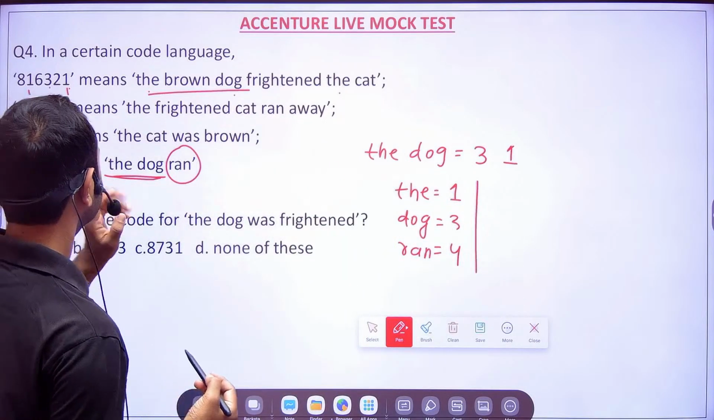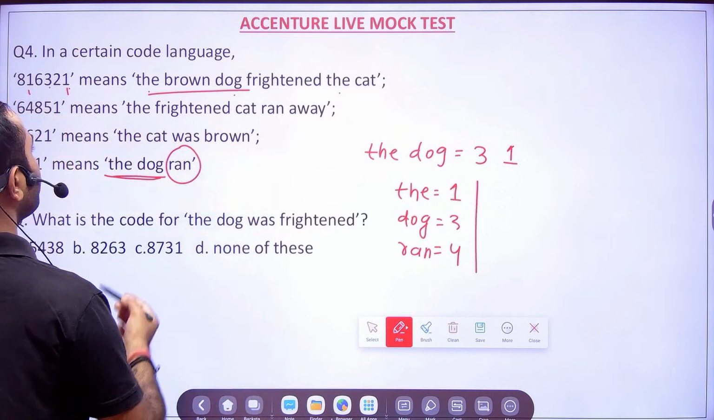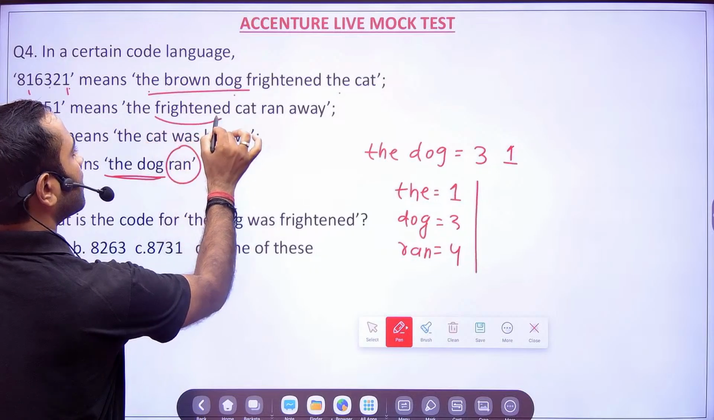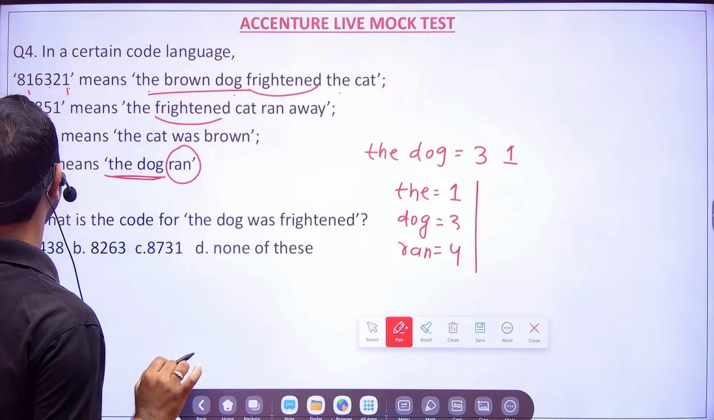Clear? Okay. Then now what we will do, we will try to find out the common term. So here you see frightened, right? Frightened and frightened. Cat already we know, right? So what is common between them?